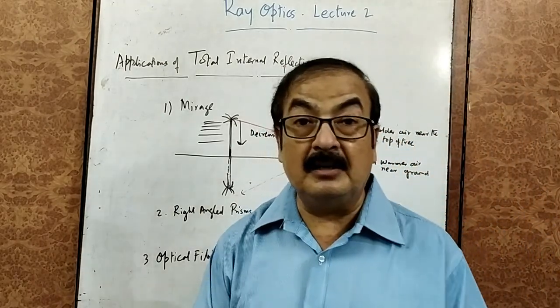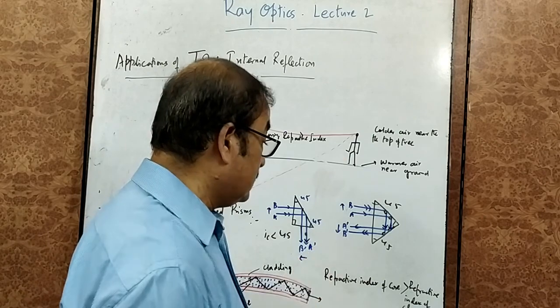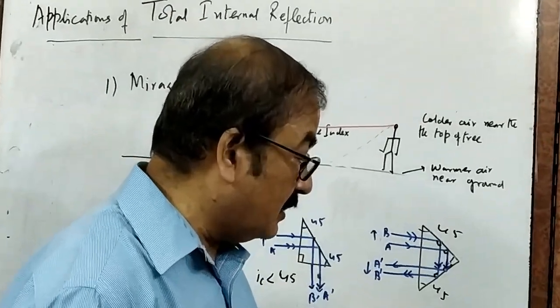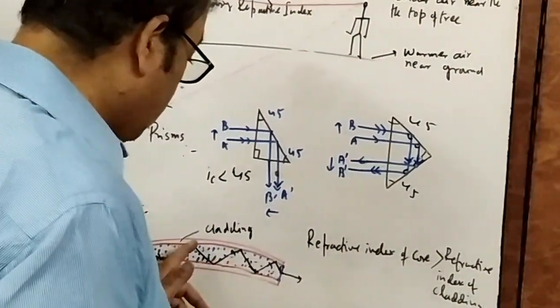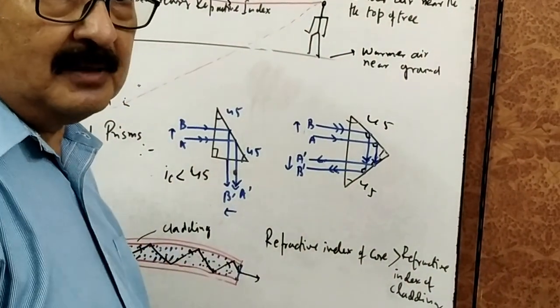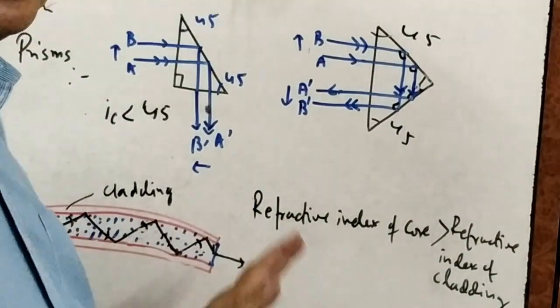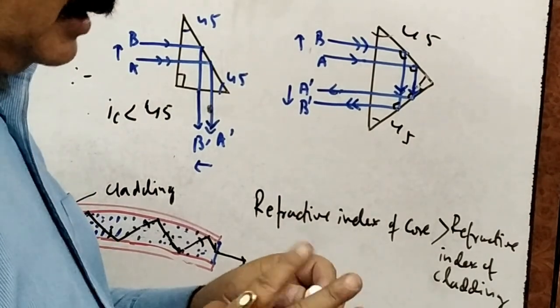What we use as an application of TIR, total internal reflection. Always remember, the refractive index of core is greater than the refractive index of cladding. What is core? This internal part is core and this border part is cladding. Don't think it is just a pipe-type something with both ends open. No, कोई end open नहीं रहता, लेकिन ऊपर का और नीचे का पोर्शन पूरा बंद रहता है.